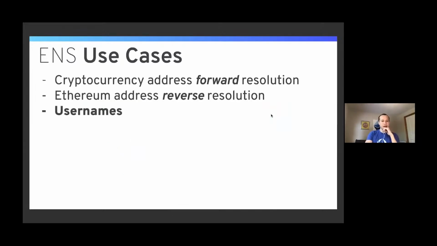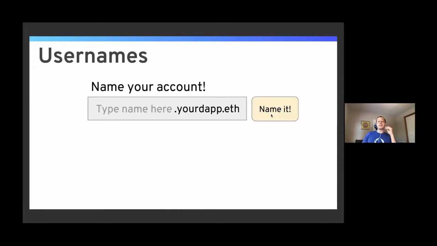Another thing about usernames is that dApps can give users subdomains for free if they want to. There's an annual fee for a .eth name, but for a subdomain off that, there is no annual fee. You can have unlimited subdomains for free. The only cost is the transaction cost to set it up. So if you have your dApp.eth, you could give all of your users a subdomain. They just have to pay the transaction cost, and that could be their username, maybe specifically for your dApp, or if they don't have an ENS name.